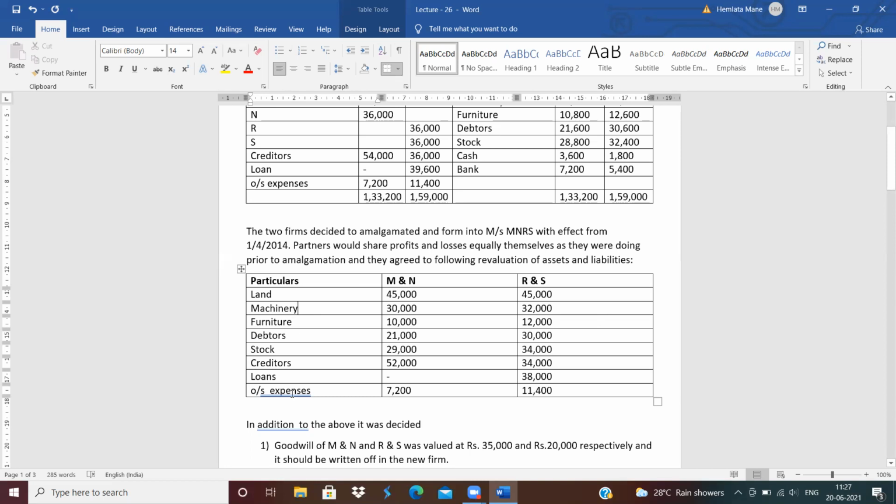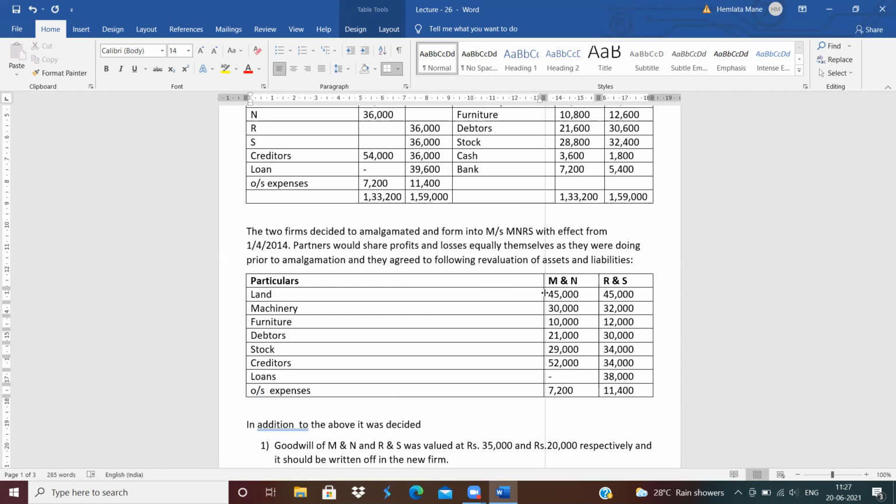This information is needed for calculating the purchase consideration. All of you know how to calculate it: assets at agreed value minus external liabilities gives the purchase consideration. So this revised value is important.